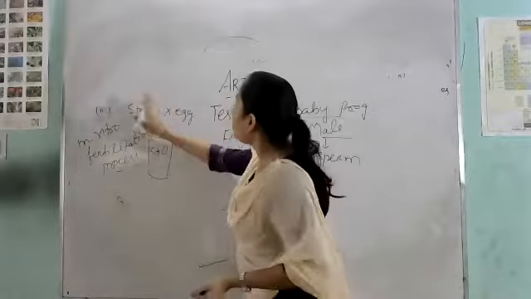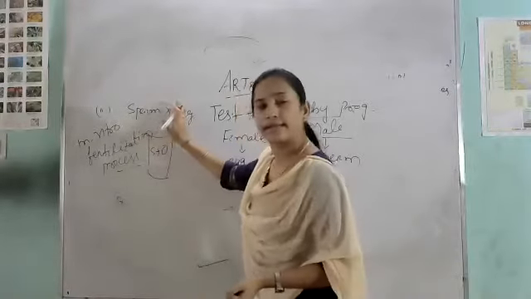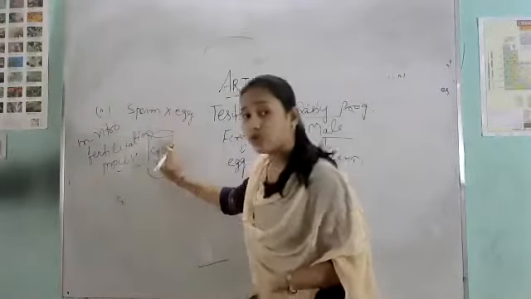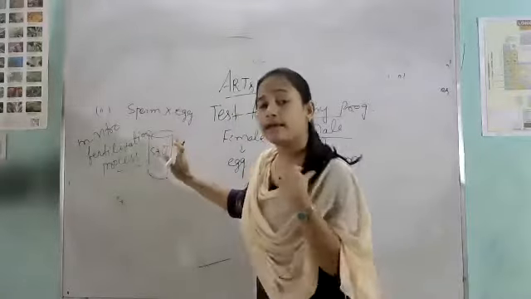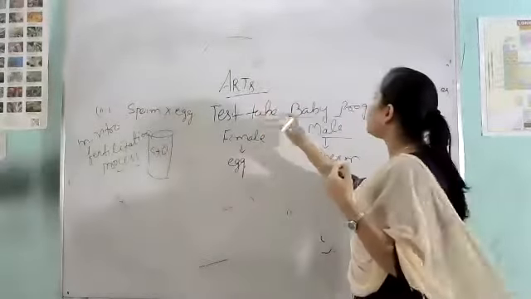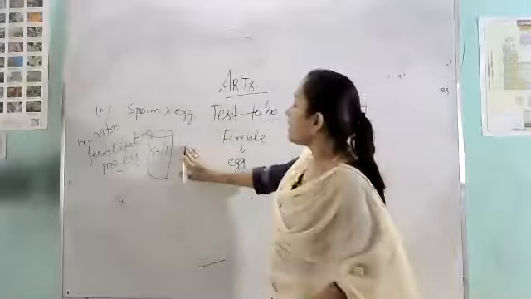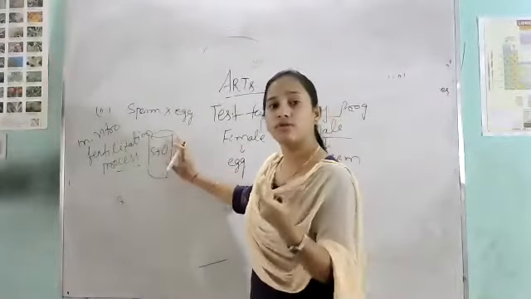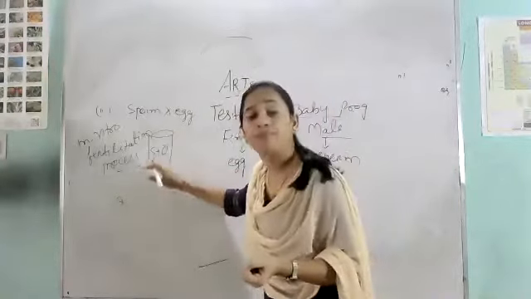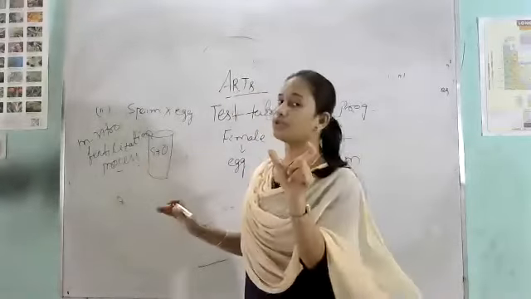So sperm and egg are fertilized in a test tube in the laboratory. That's why this is called the test tube baby program. Although the fertilization takes place in the test tube, that's why it is called the test tube baby program.